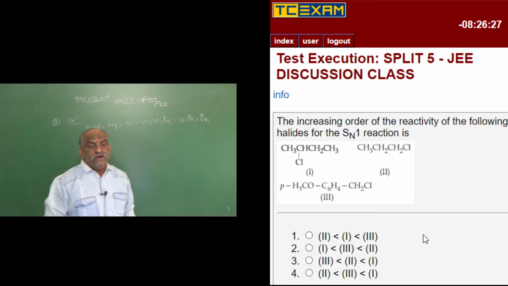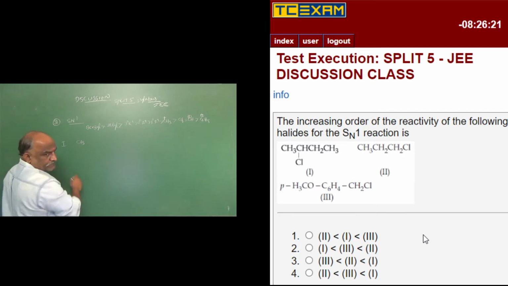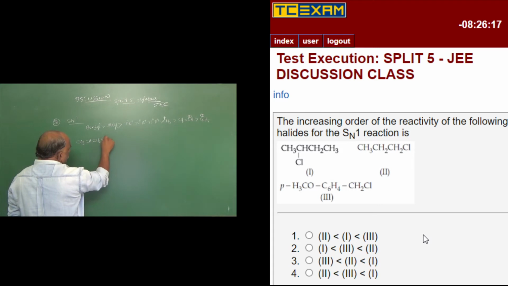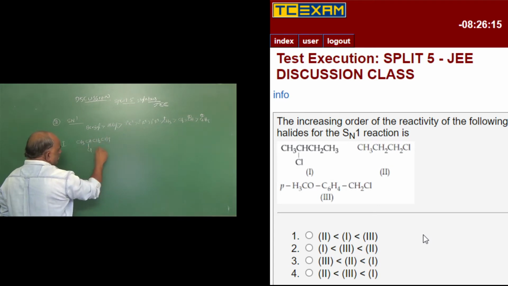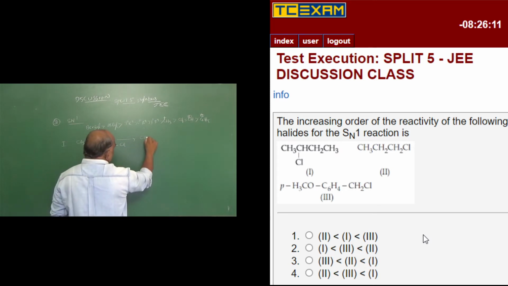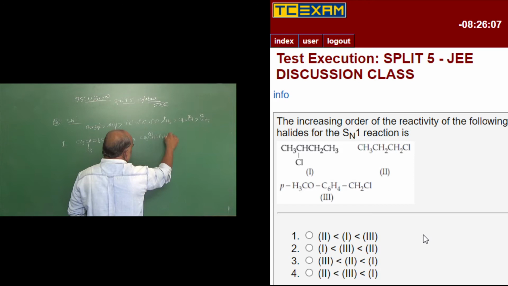So the increasing order of the reactivity of the following. Number 1 is CH3, CH, CH2, CH3, with Cl. Removal of Cl from this, we get CH3, CH plus, CH2, CH3.